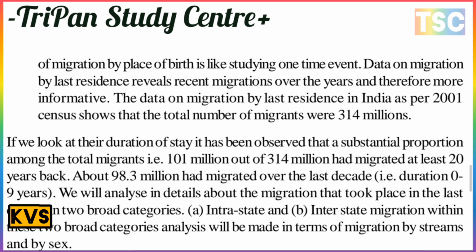The data on migration by last residence in India, as per the 2001 census, shows the total number of migrants is 314 million. If we look at the duration of stay, a substantial proportion is among the total migrants: 101 million out of 314 million had migrated at least 20 years back. About 98.3 million had migrated over the last decade. The duration here is 0 to 9 years, which is the most important duration.